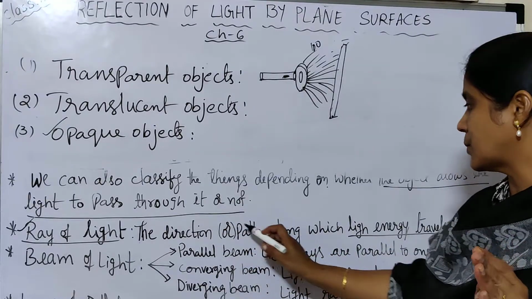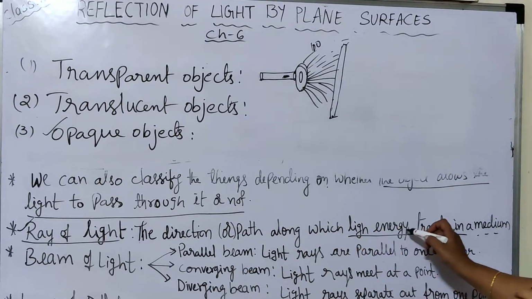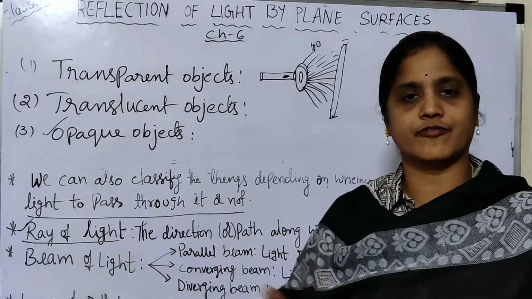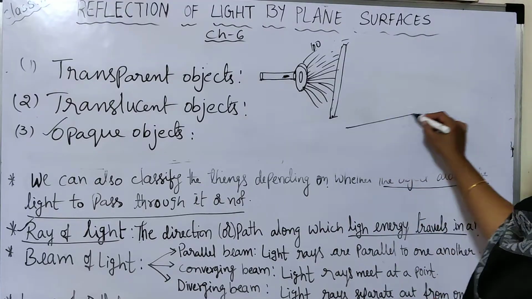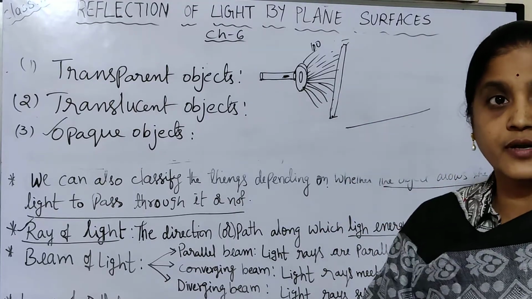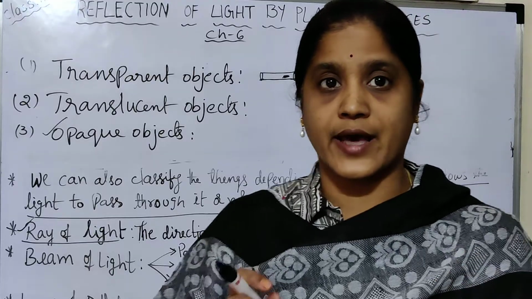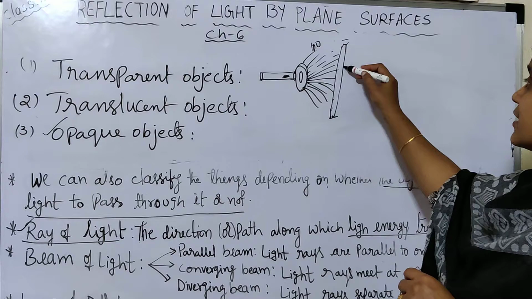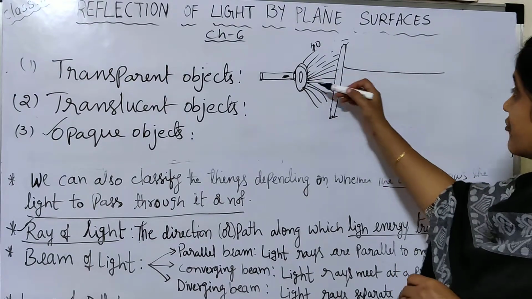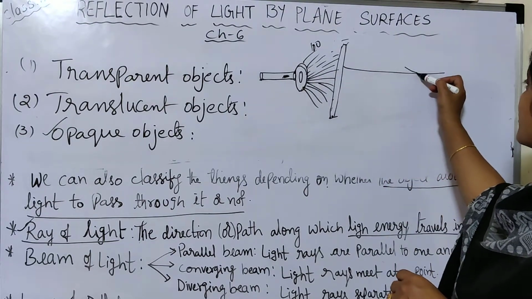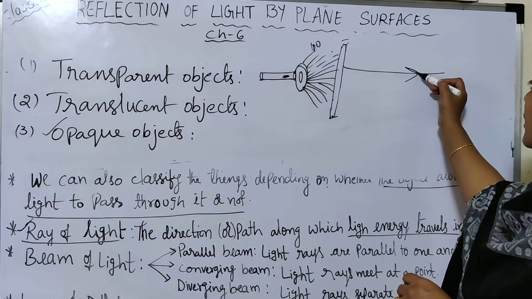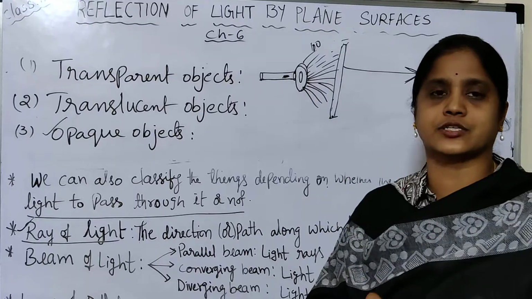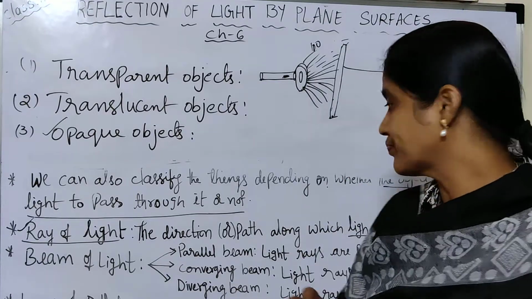The direction or path along which light energy travels in a medium is known as a ray of light. In the light chapter, you must show the direction. For example, from this torchlight the rays are coming. In which direction are the rays coming? From here. So you have to draw an arrow mark like this. You must show the direction in ray diagrams.